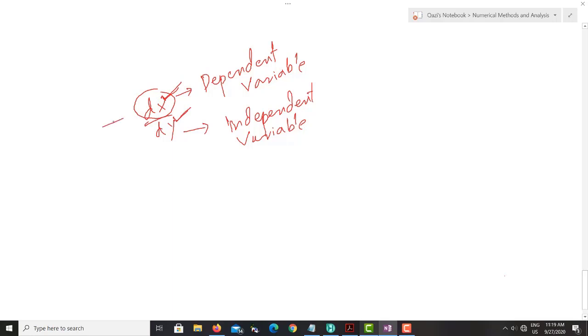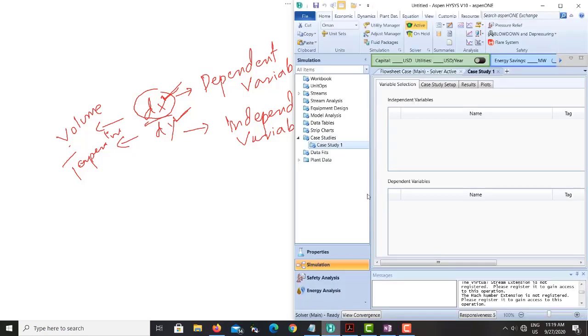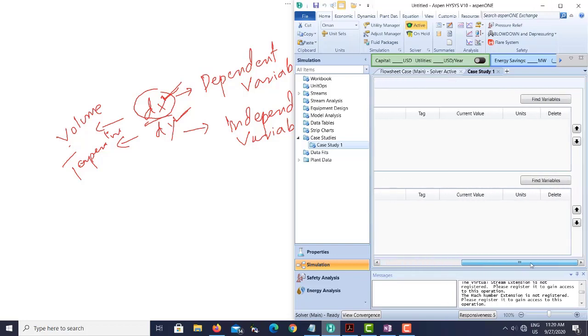So in our case, what we want to study is the molar volume with respect to the temperature: how the molar volume is changing with respect to temperature. This is what we want to study. So in HYSYS also, in your case maybe you have only one window, you add the dependent and independent variables. In my case, I have two separate windows. So what I will do is add the independent variable.